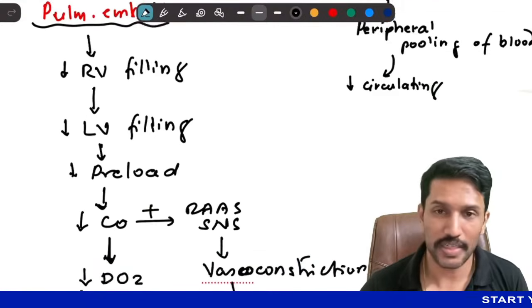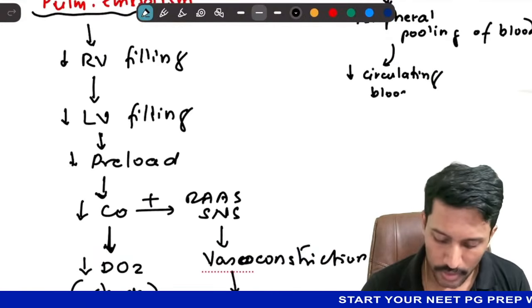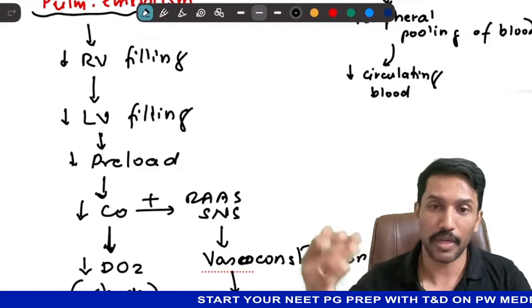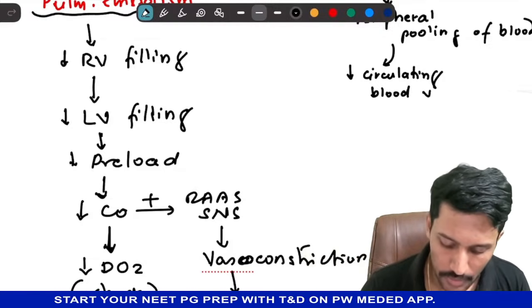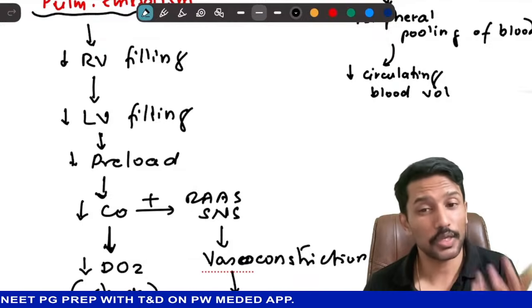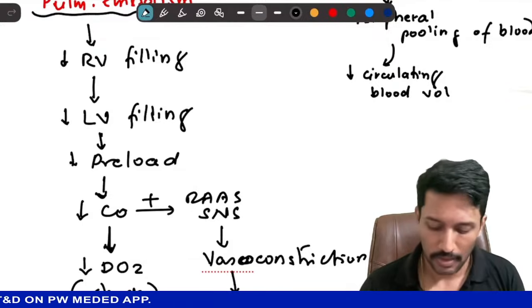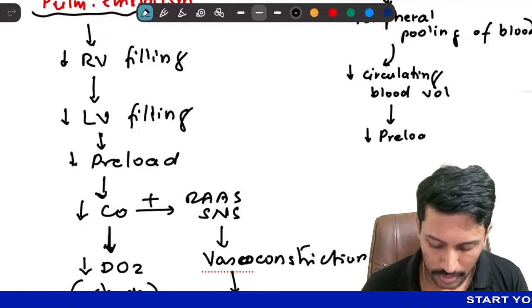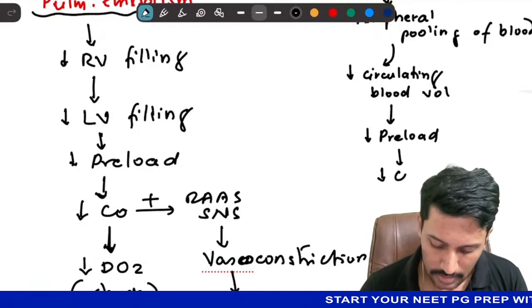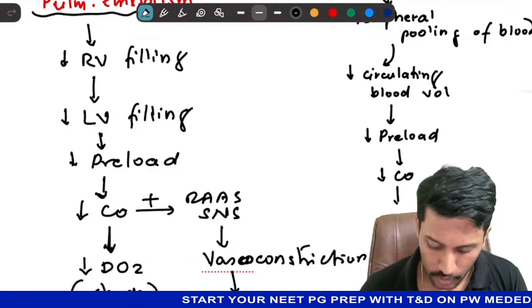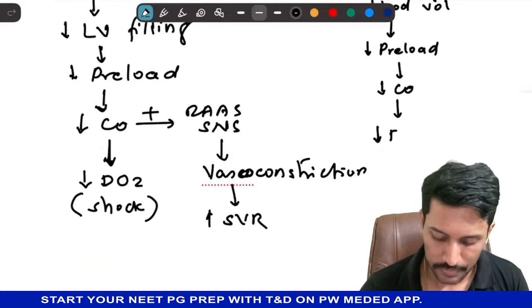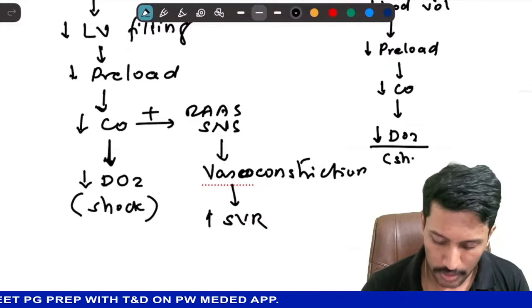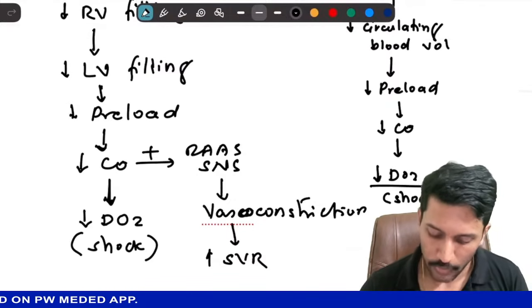Let us say I had 5 liters of blood, but out of that 1 liter got pooled in those dilated peripheral blood vessels. And because of that, the effective circulating blood volume is now only 4 liters. And if less blood is reaching the heart, there will be decrease in preload. Decreased preload will result in decreased cardiac output, and decreased cardiac output will result in decreased tissue delivery of oxygen, and you have shock.